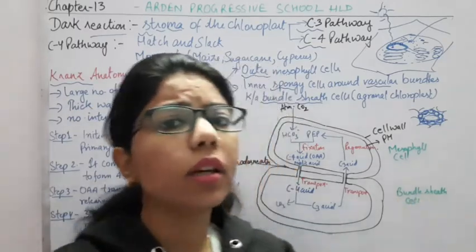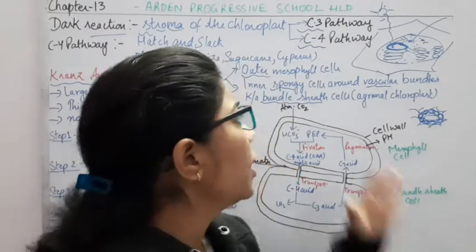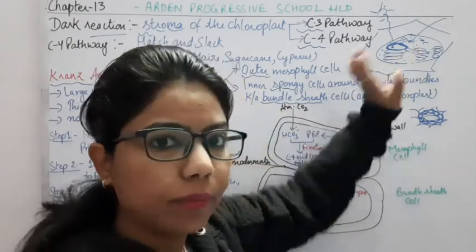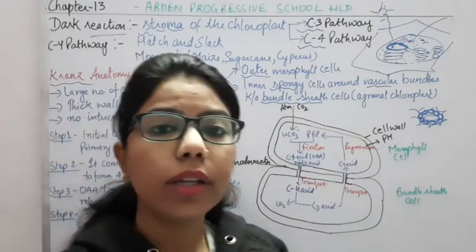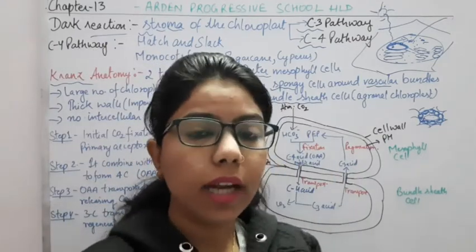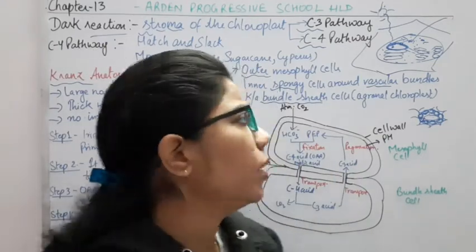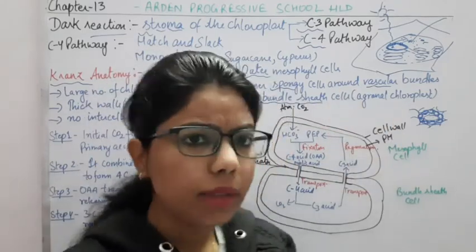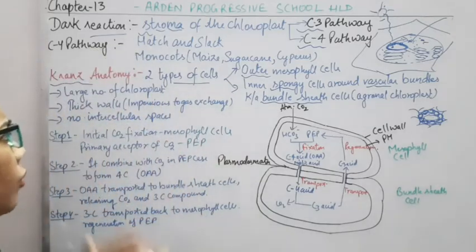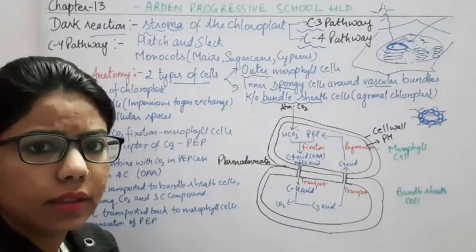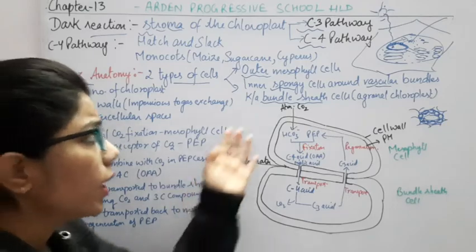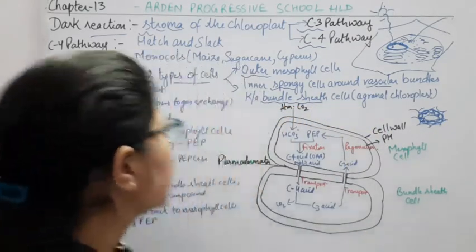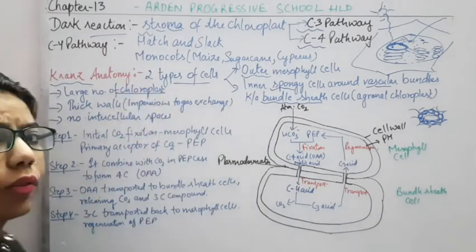These bundle sheath cells have agranal chloroplasts. If you recall the mesophyll cells, in the mesophyll cell we said that there are chloroplasts of thylakoid type, and these thylakoids have proper grana. They are arranged in granal form. So here the chloroplasts which are present are agranal, right? Now what is the use of this type of cells in this Kranz anatomy? If I talk about this bundle sheath cell, it means that they have a large number of chloroplasts.